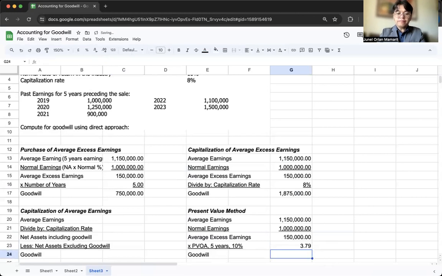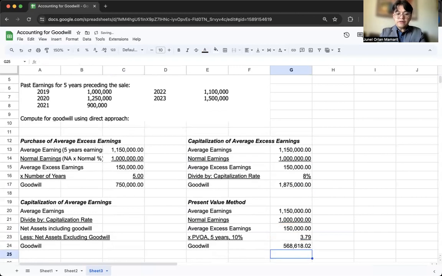Divided by the rate. Ayan. So, ang ating goodwill ay 568,618.02. While for capitalization of average earnings, instead of getting the excess earnings, straightforward lang tayong average earnings, capitalization rate of 8%.